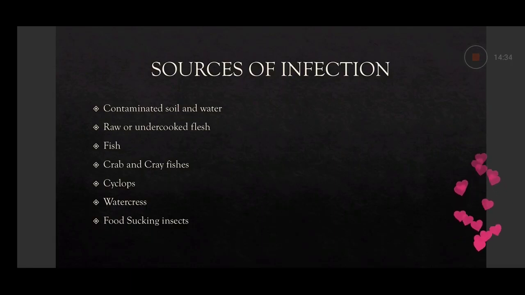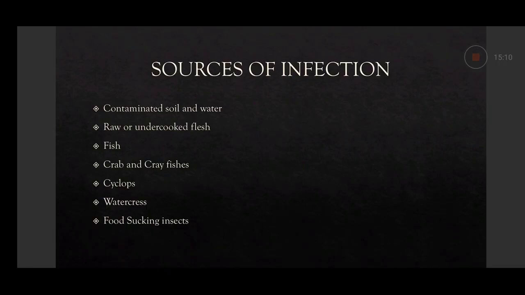Examples are roundworm, which is an orofecal route parasite. Then another example through contaminated soil is the hookworm. Hookworm enters the body by piercing unbroken skin. That larva enters inside the body when a person walks barefoot on contaminated soil, so the larva penetrates and enters the body. That is the source of infection of hookworm.